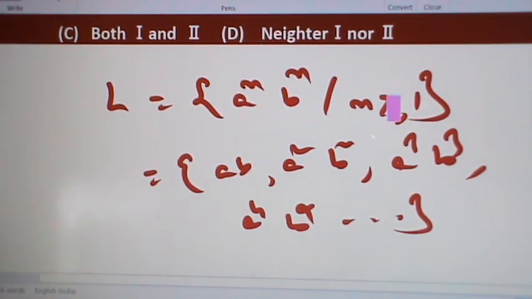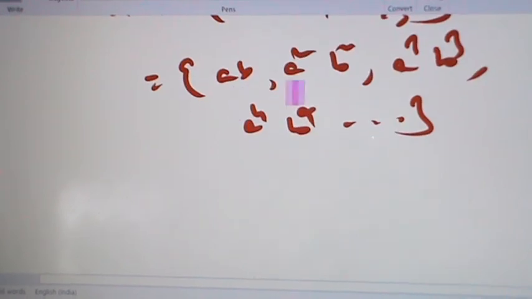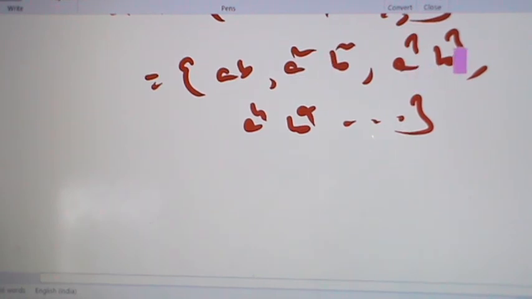By pumping lemma, this set is not regular. If we take L1 equal to set ab, L2 equal to set a square b square, L3 equal to set a cube b cube and so on, then L1, L2, L3, L4 and so on all are regular.